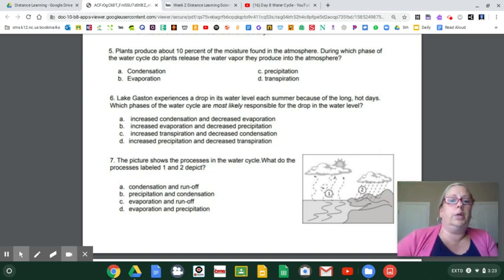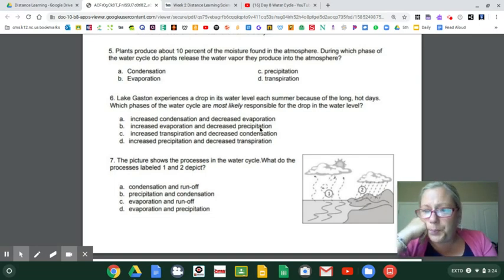So we've got to look for increased evaporation. Okay, there's literally only one that says increased evaporation. So it says increased evaporation, decreased precipitation. So if it's decreased precipitation, doesn't that mean less rain? So if you don't get rain plus the water evaporates, would that make the water level go down? All right, I think you know the answer.